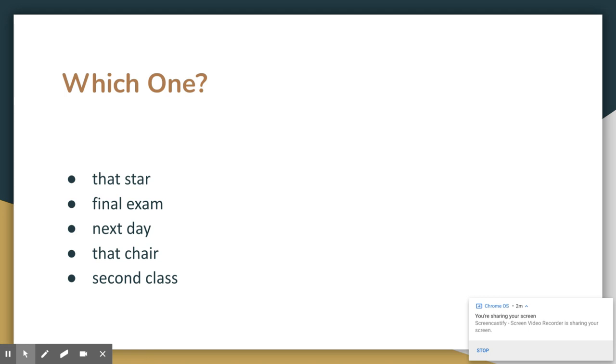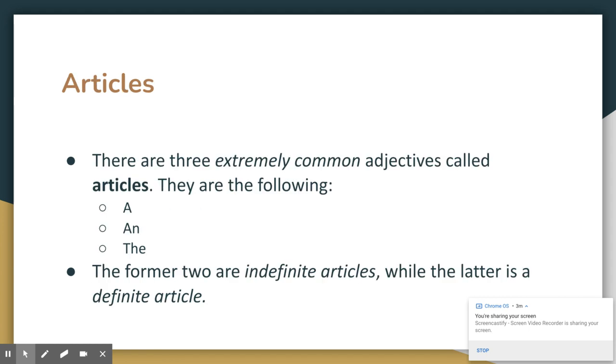If we're saying which one, that star, final exam, next day, that chair, or second class. You know the word that is a relative or demonstrative pronoun, but here is an example again of a pronoun serving as an adjective. Okay, there's also 3 extremely common adjectives called articles. They're the following: a, an, and the. A and an are considered indefinite articles because they refer to a multitude of things or people, where the latter, the word the, is a definite article because if we say the bear, it's kind of like which bears, that one is the bear.